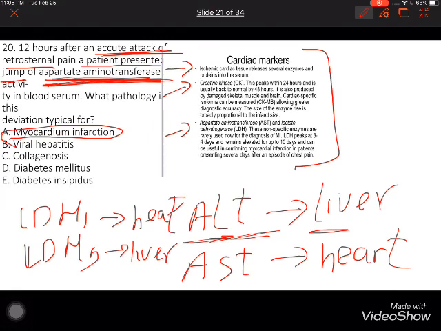It's just a marker. If we have an increase in this enzyme in our blood serum, that refers to myocardial infarction or viral hepatitis. Here he says aspartate aminotransferase, that means myocardial infarction.